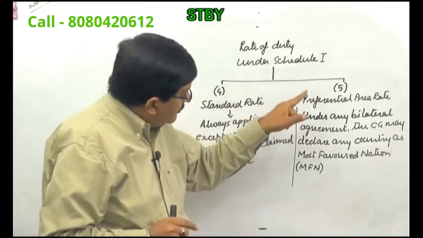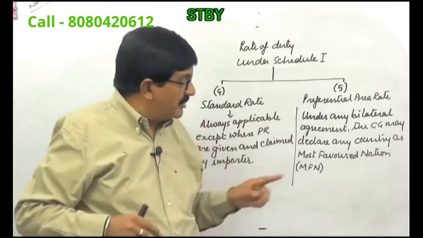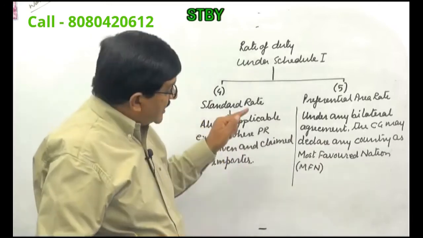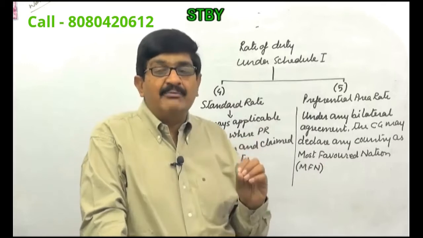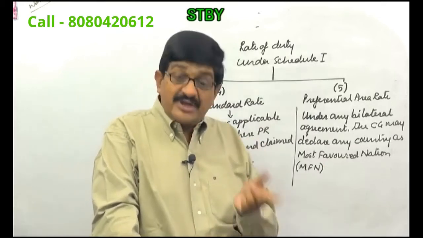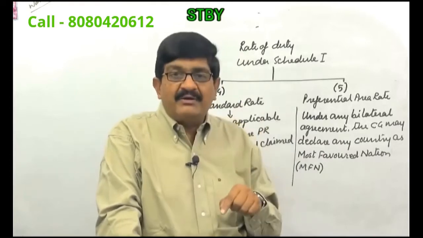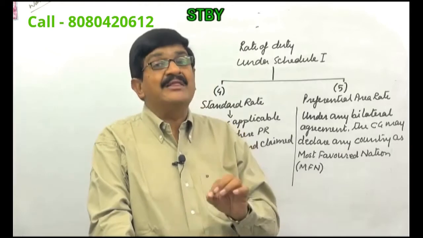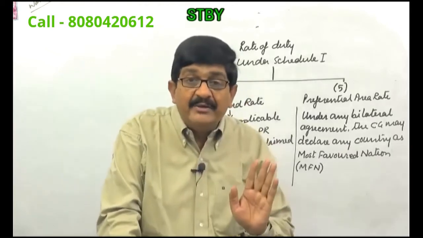Right. So which is the preferred area, or which is the preferred nation, which is the most favored nation? That is usually referred to as MFN. Under the bilateral agreement, the central government may declare some country as a most favored nation or a preferred nation. Same status India is going to enjoy in that country. So when goods are imported from that country, then preferential rates will be applied, provided it is claimed by the importer. Otherwise, duty will be paid on a standard rate. And once the duty is paid, no refund.